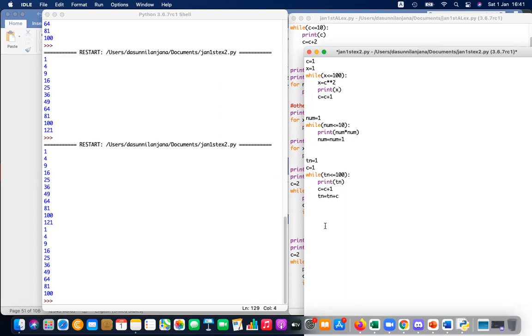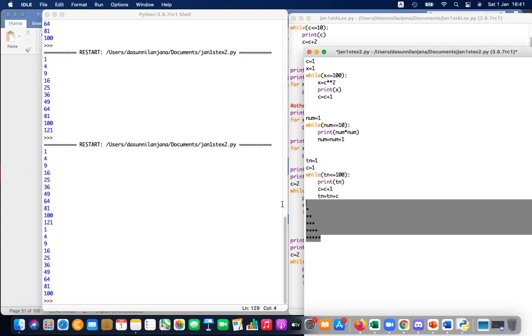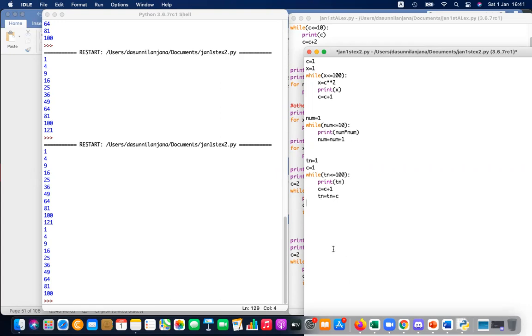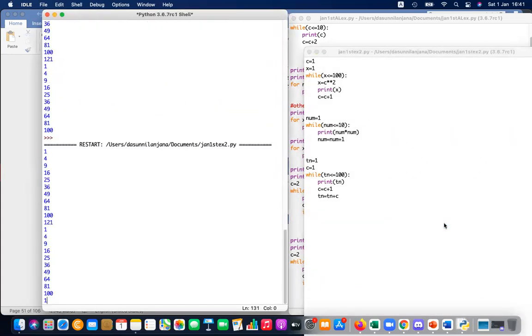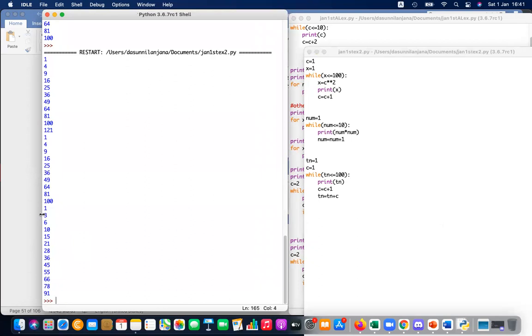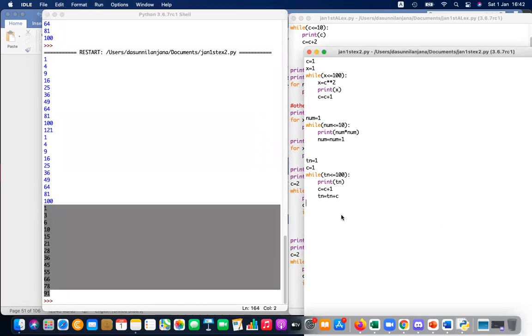You know how triangular numbers are generated, right? The first triangular number is this. Second triangular number is 2 plus this, third is 3 plus this, fourth is 4 plus this, fifth is 5 plus this. Likewise, keep adding 1. You can see it looks like a triangle. That's why it's called a triangular number. So let's run this. And then you can see it printing from 1 to 91.